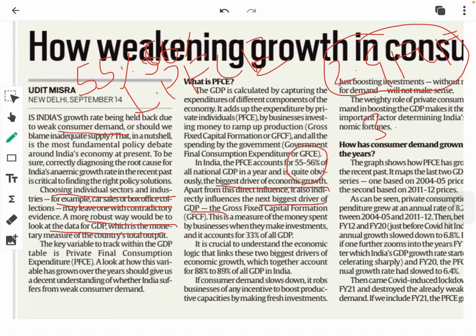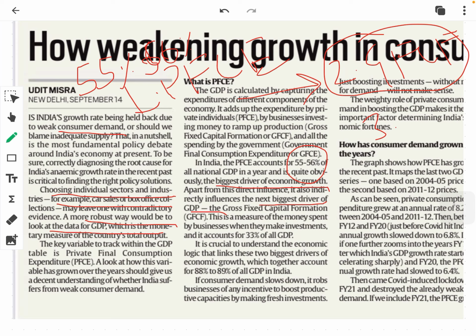So private final consumption expenditure is impacting the gross fixed capital formation. Both these factors are interlinked, and this PFCE, private final consumption expenditure, is impacting the GFCF, gross fixed capital formation.